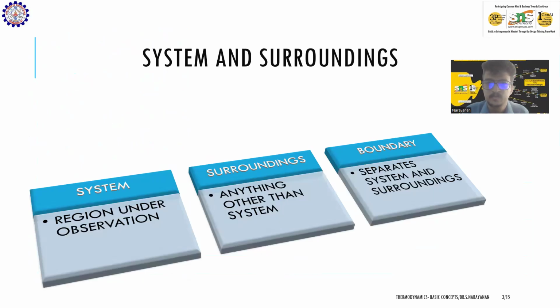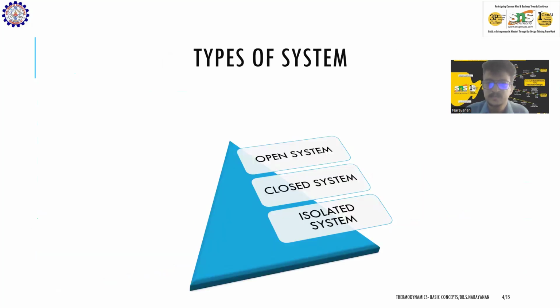So to study thermodynamics, you have to know what is system and surroundings. System is a region under observation, whereas surroundings is anything other than system, and a boundary separates system and surroundings. To understand more about systems, systems are classified as open system, closed system, and isolated system.